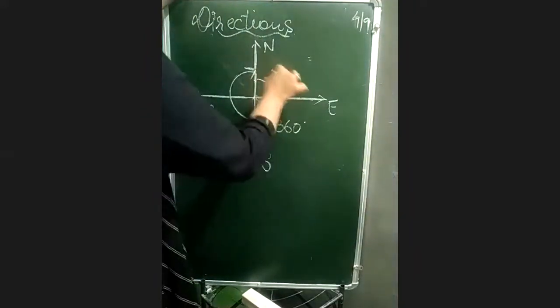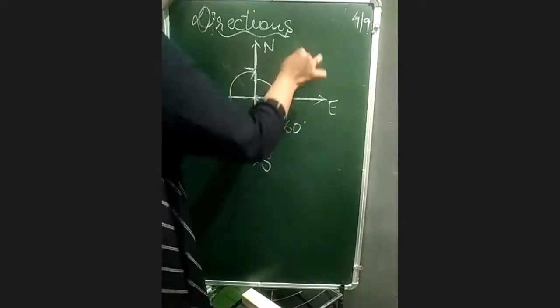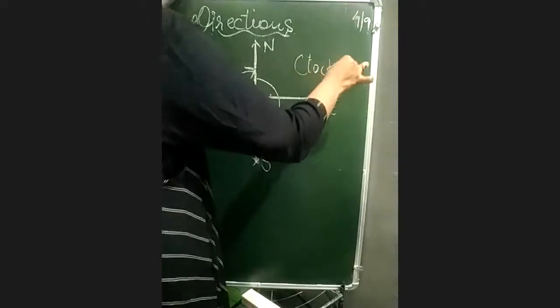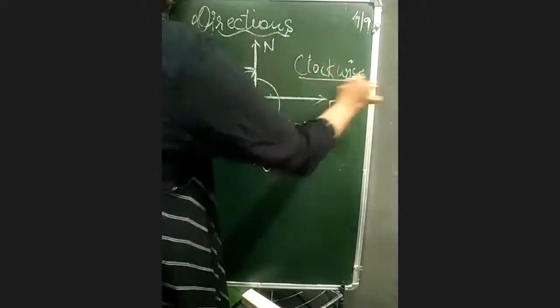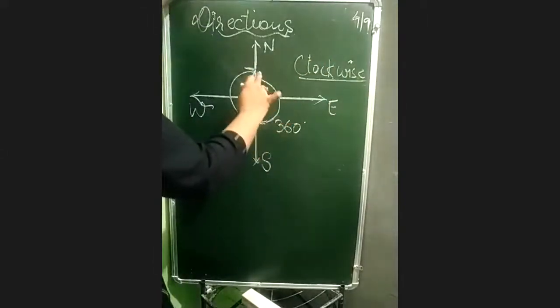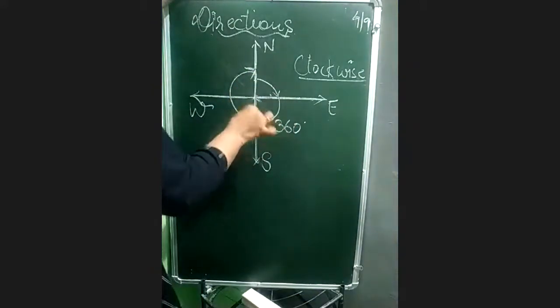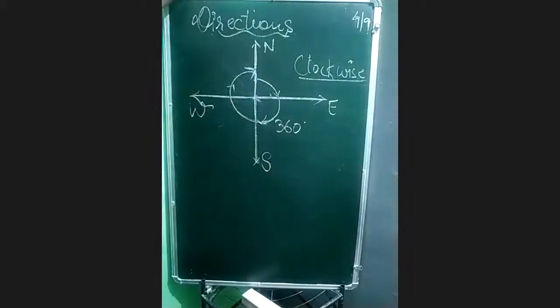And this is called clockwise rotation. When you start from north and you again come to north only, it means you are completing a total 360-degree angle.